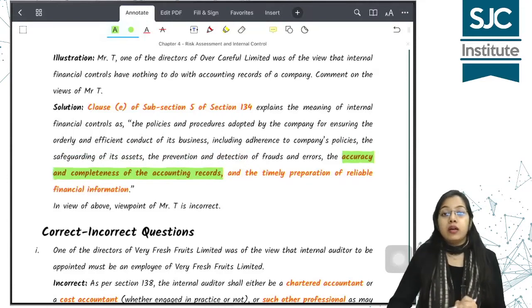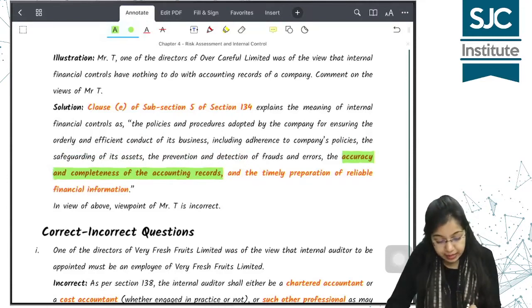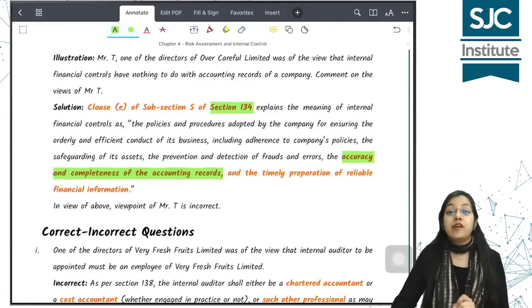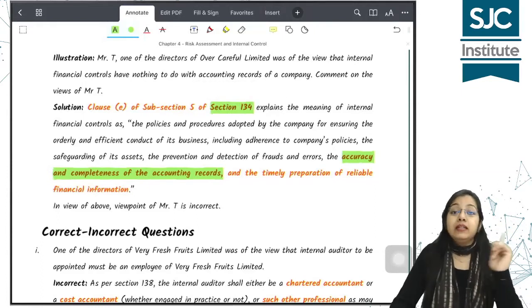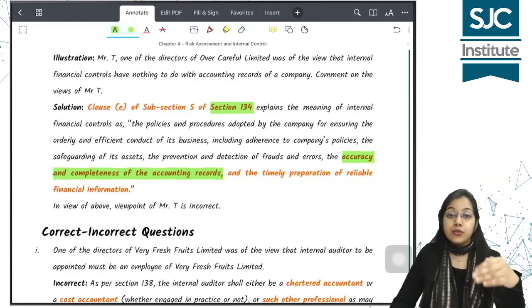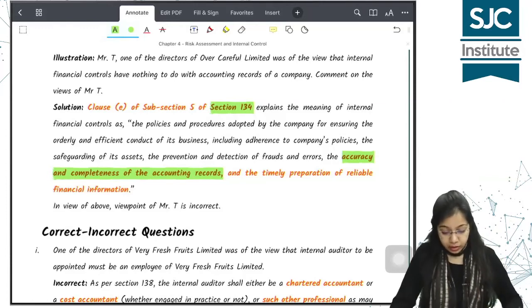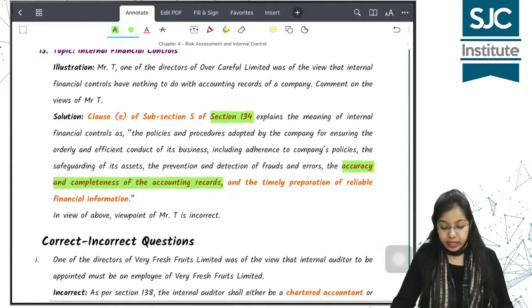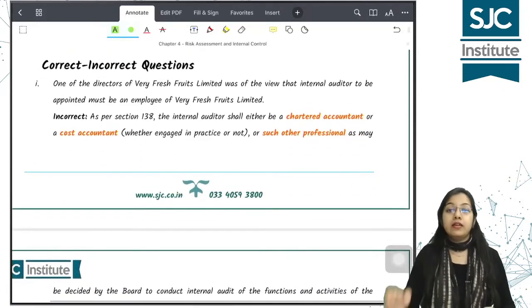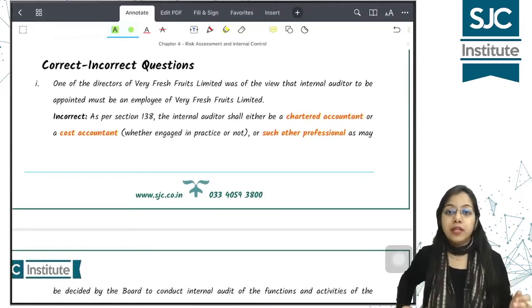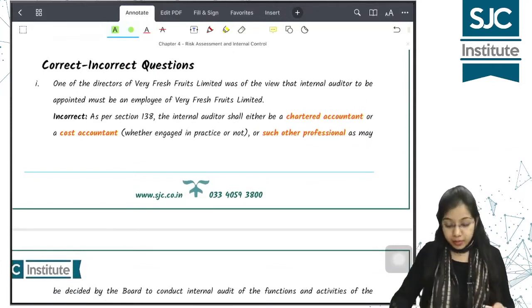So as such, since Companies Act section 134 subsection 5 clause E defines internal financial controls in this way, of course they are very closely related to your accounting records. So all these 15 case studies or examples you can say were there in the new study material, which was not there in the previous study material.